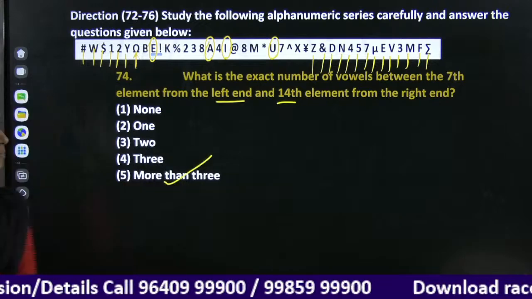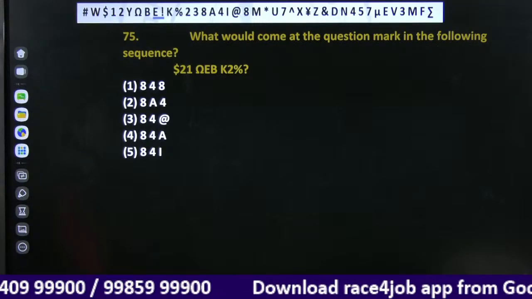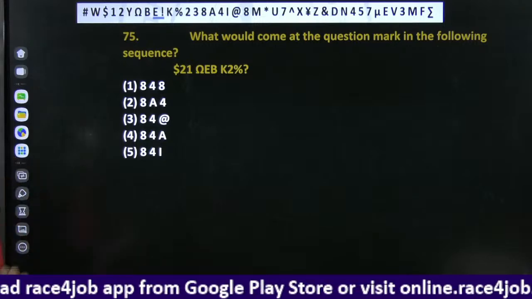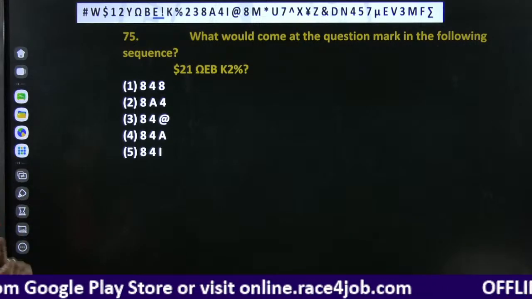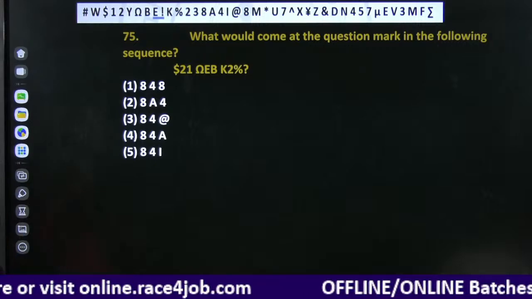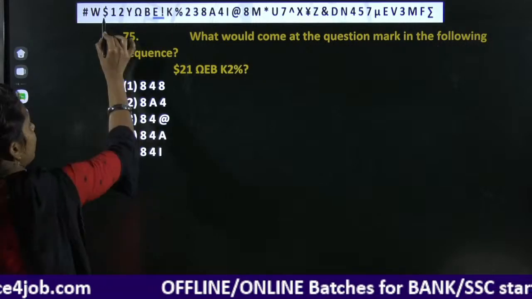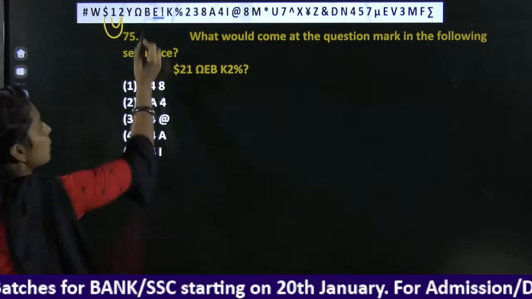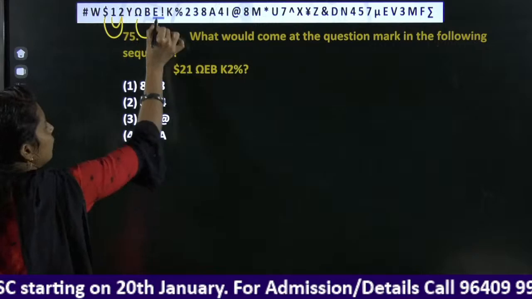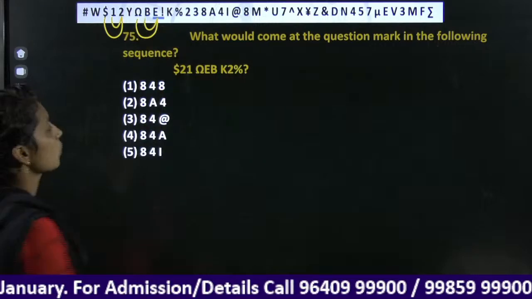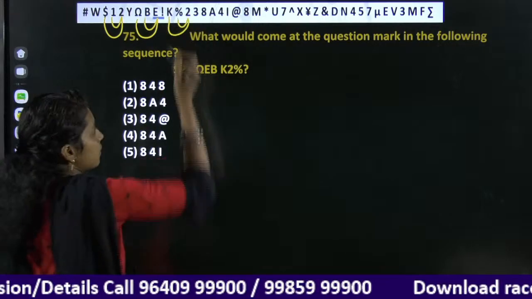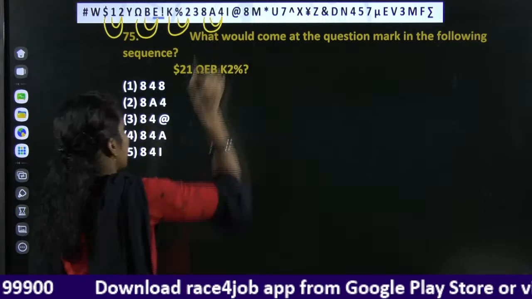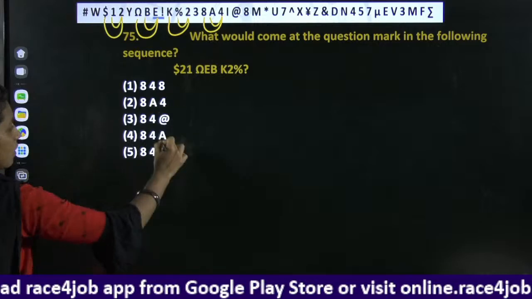Option 3. Option 5. Next, we need to complete the series here. When we are given an alphabet sequence, they give one question like this asking us to complete the series. Right? Dollar 2 1. One number is missing. Next, one number is missing, K2 percentage. Next, again we need to miss one number, 84A. 84A, and it is the fourth option.